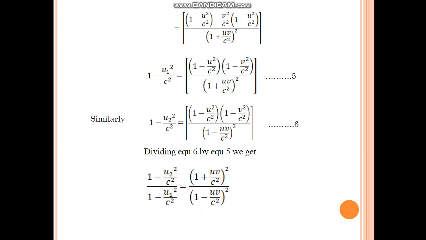Similarly we can consider another equation 1 minus u2 square by c square. We are substituting for u2 once again, and finally we will get the equation, that is equation 6. Dividing equation 6 by equation 5, we get (1 minus u2 square by c square) divided by (1 minus u1 square by c square) is equal to (1 plus uv by c square) whole square divided by (1 minus uv by c square) whole square.